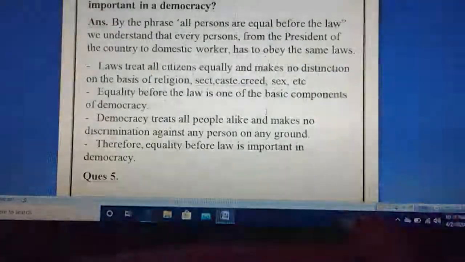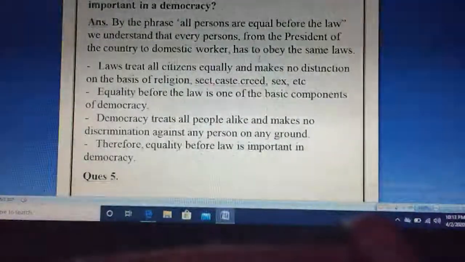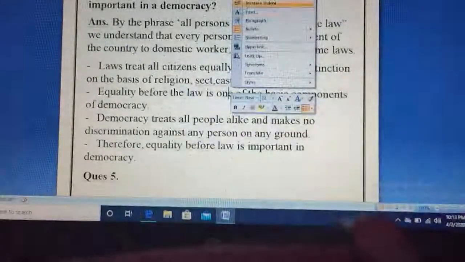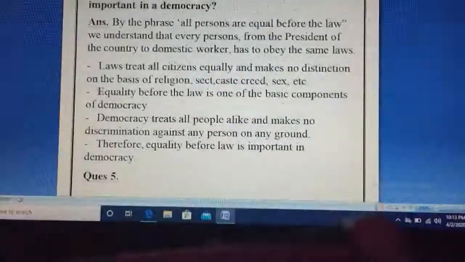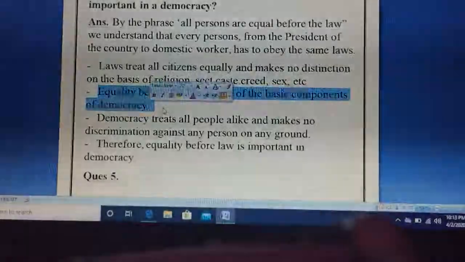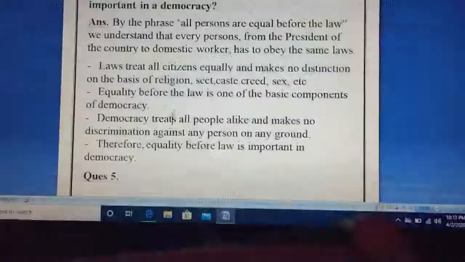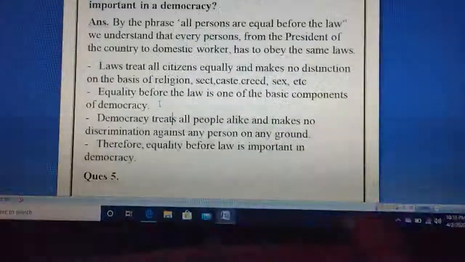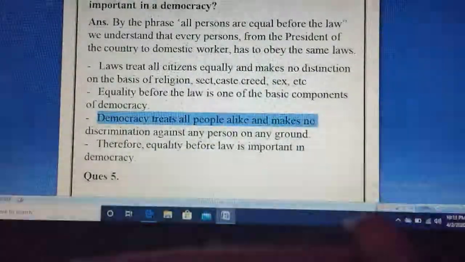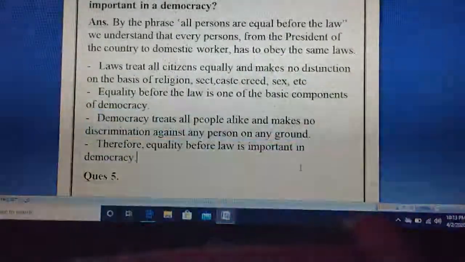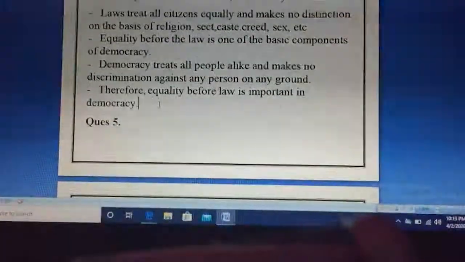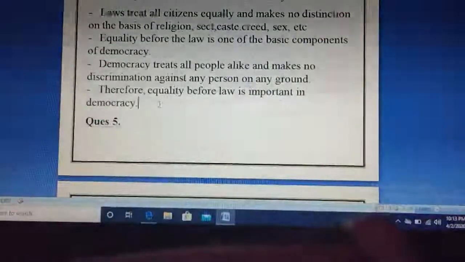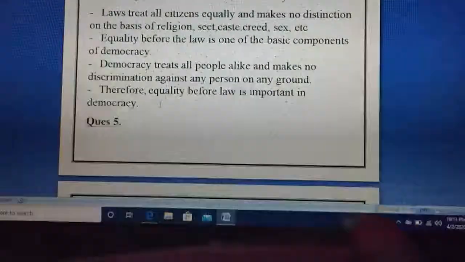The law treats all citizens equally and makes no distinction on the basis of sect, caste, creed, or religion. It does not make any kind of difference. Equality before law is one of the basic components of democracy. Democracy rests on this principle. Before the law, everybody is equal. Democracy treats all people alike and makes no discrimination against any person on any ground. Therefore, equality before law is important in a democracy. That's why it is very important in a democratic situation. Let's move on to the next, fifth question.